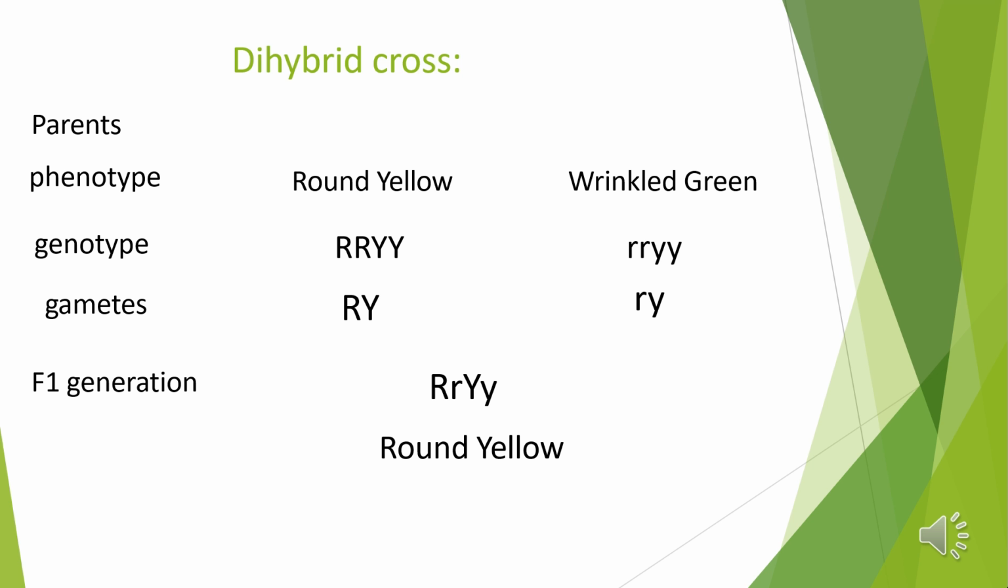F1 plants are allowed to self-breed and produce F2 generations. F2 generations have four types of plants: rounded yellow, rounded green, wrinkled yellow, wrinkled green, in the ratio of 9:3:3:1. So we will see this in the next slide. Each of the characters, if considered separately, shows a ratio of 3:1 as found in monohybrid cross. So take your pen and paper and we'll do in the next slide how it happens.